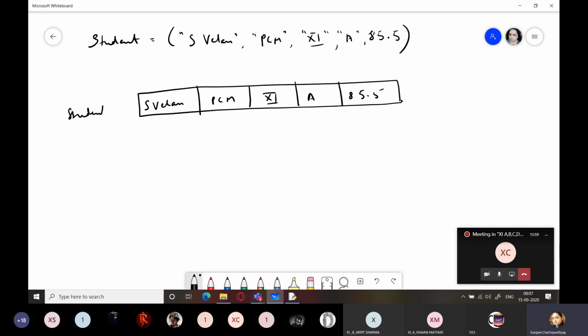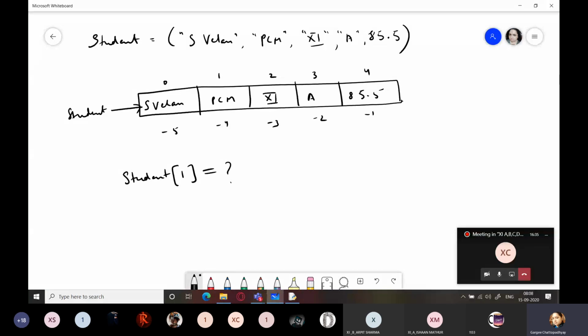And student is the identifier or label which points to this tuple. So all the elements will be indexed. Is it clear? So this is how tuples are stored in the memory. Is it clear? Now over here, if I want to change any value, like I write student 1. When I say student 1, it refers to which element? Can anyone tell me? Student 1 refers to which element?